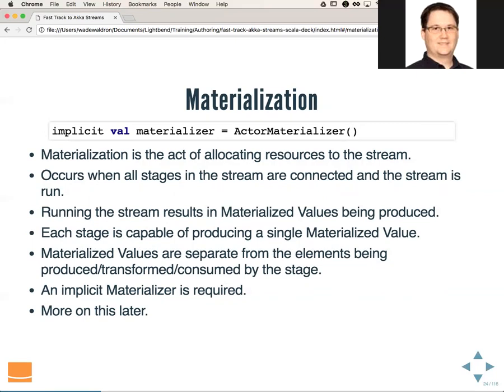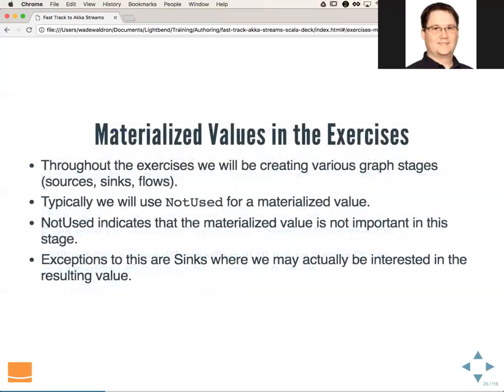In order to materialize a stream, you need an implicit materializer. We can get that using the implicit val materializer equals actor materializer. That in turn requires an implicit actor system in scope. We're going to go into more detail on materialization later, so if this doesn't totally make sense right now, that's okay. I just wanted to introduce it very quickly because in some of the exercises we will see materialized values and we need to have a basic understanding of what they are.